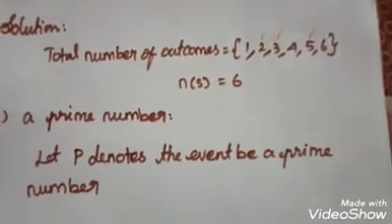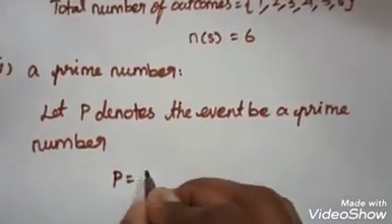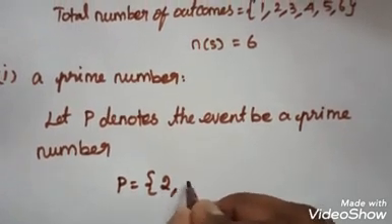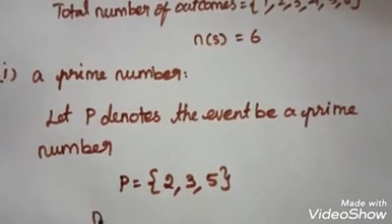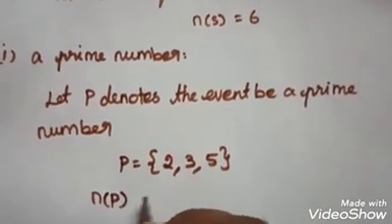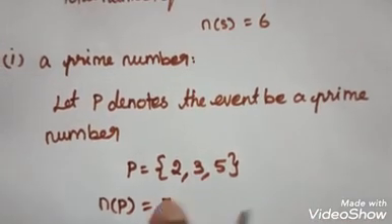So the favorable outcomes P are 2, 3, 5, all prime numbers. The total number of favorable outcomes n of P is equal to 3.